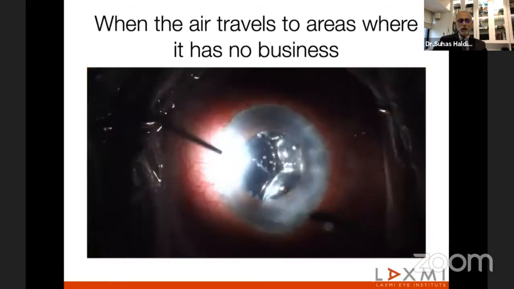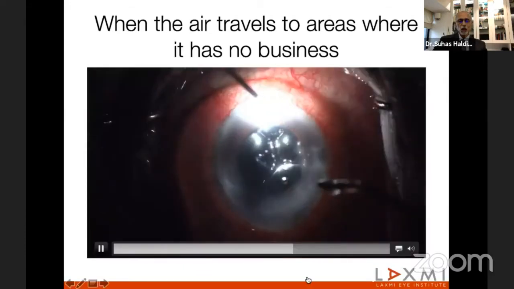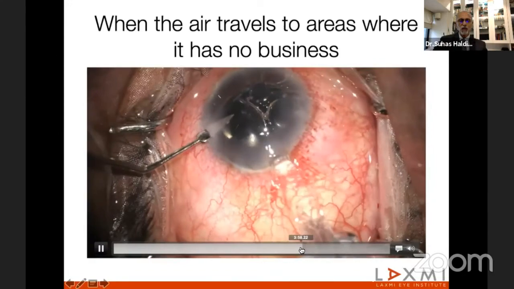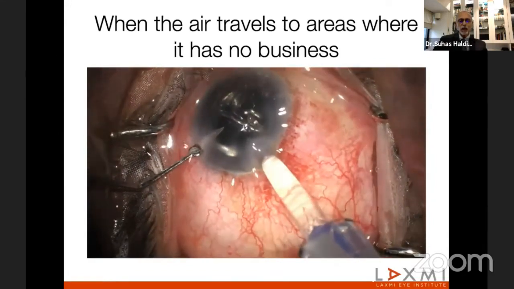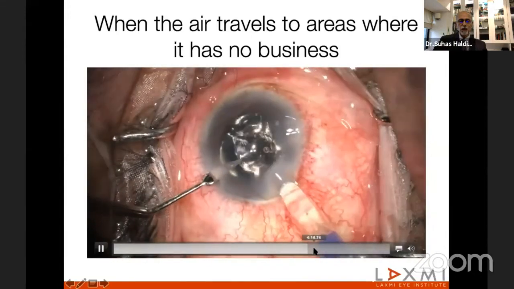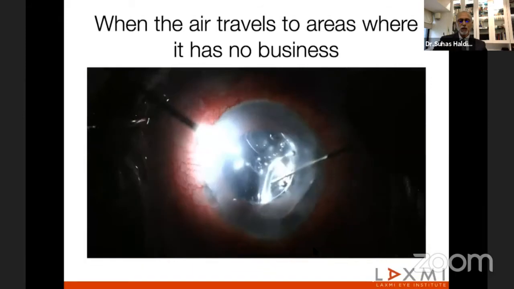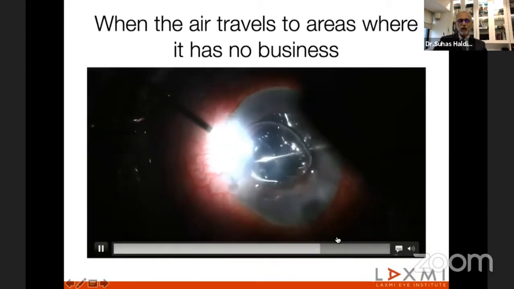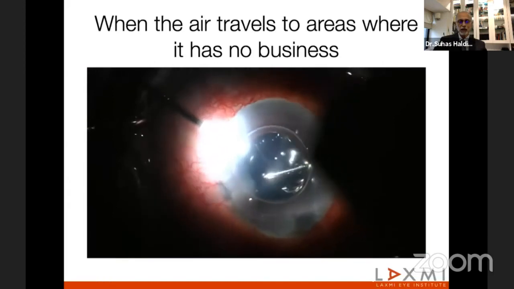Now it's difficult to check if you can put the lens properly into the bag, but still he somehow manages to implant the single piece. But now you have to do something before you complete the case, because even the cortex aspiration is not complete, and it's difficult to get this air out.